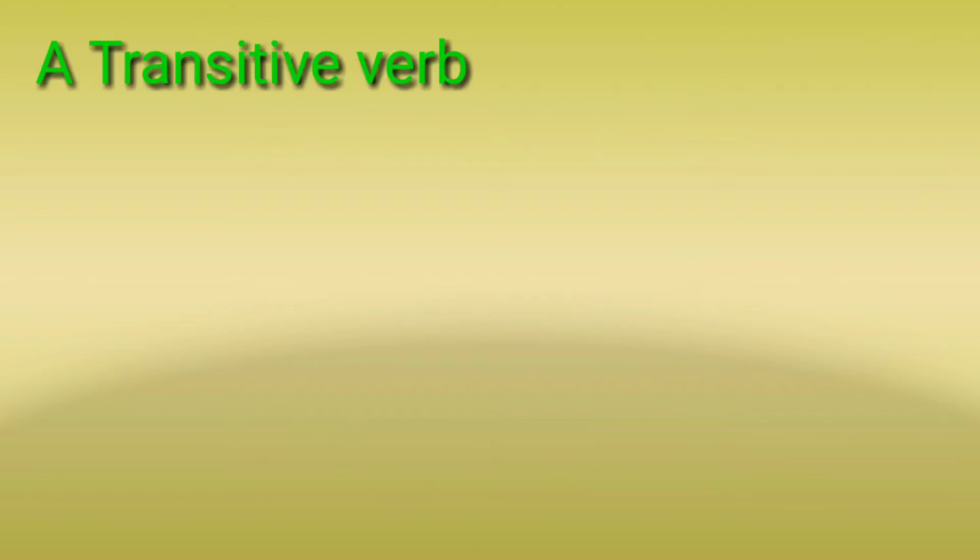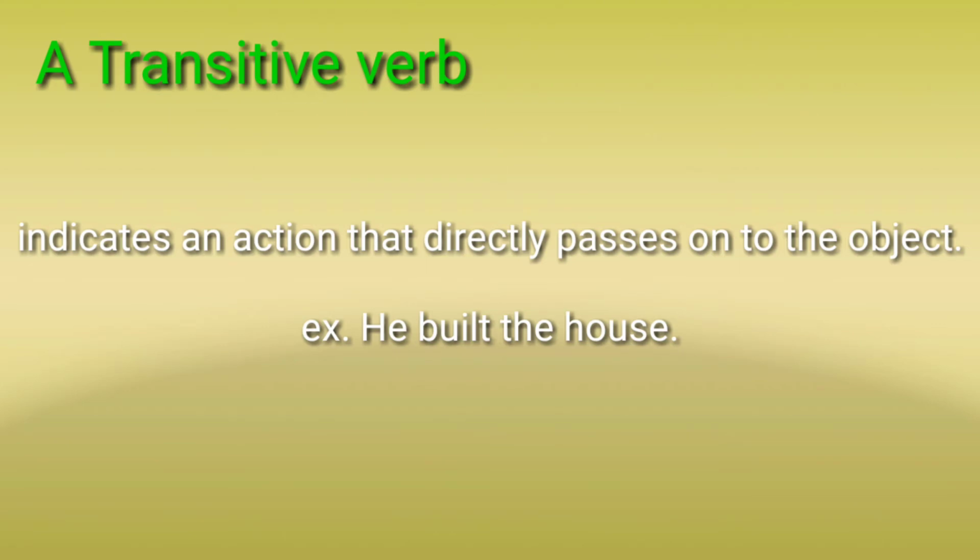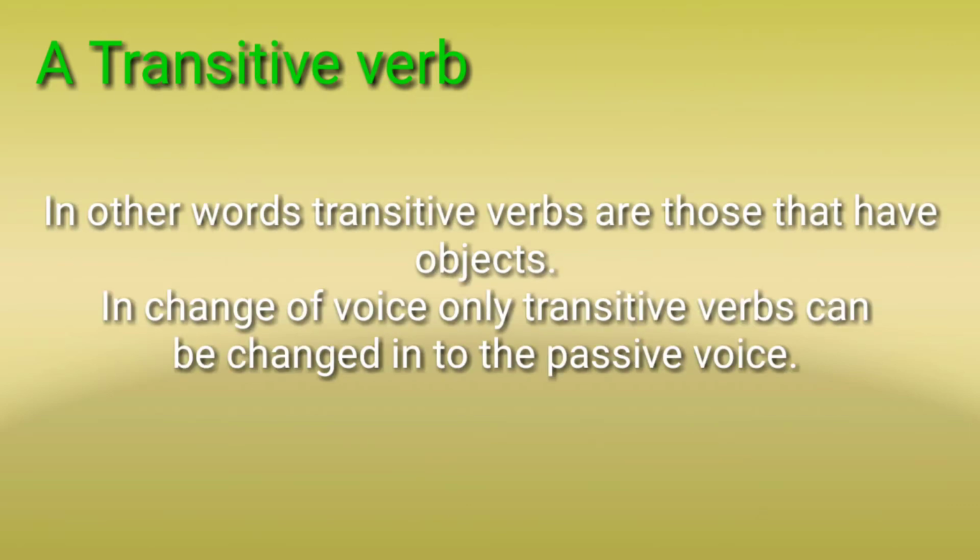A transitive verb indicates an action that directly passes onto the object. For example, he built the house. In other words, transitive verbs are those that have objects. In change of voice, only transitive verbs can be changed into the passive voice.